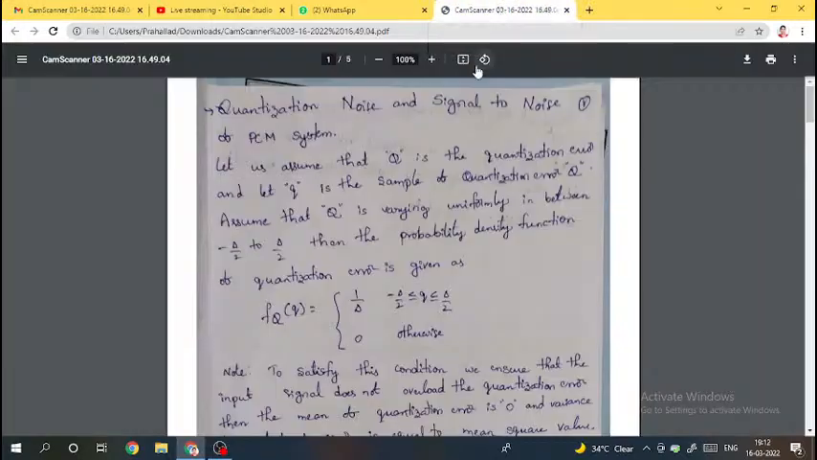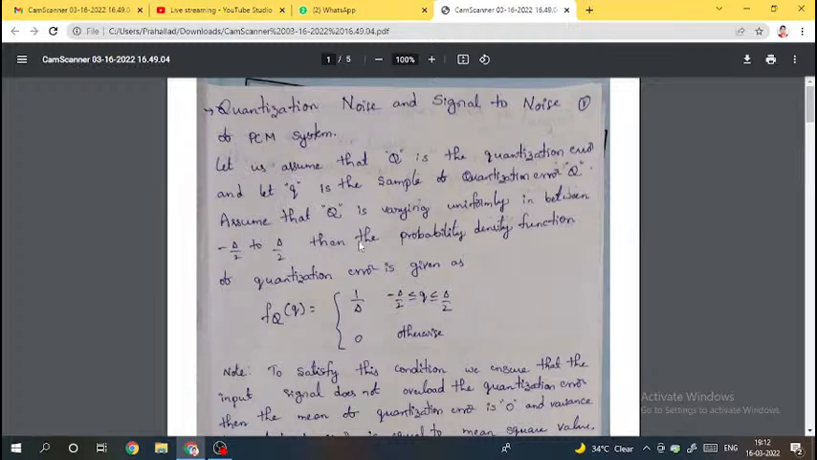Okay, ma, I will start. 35 members are there. So here the topic is quantization noise and signal to noise ratio of the PCM system. We are going to see it now. First of all, we will see what the quantization noise is. Let us assume that capital Q is the quantization error, and small q is the sample of the quantization error capital Q. Just as for a variable x the sample value is small x, likewise here capital Q is the quantization error and small q is the sample of the quantization error capital Q.